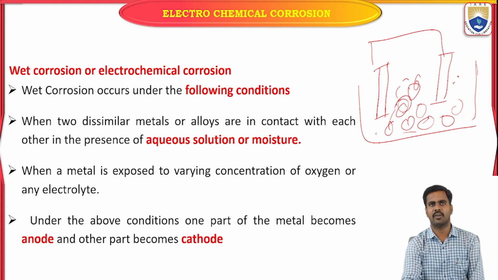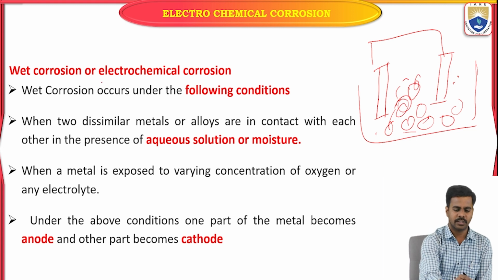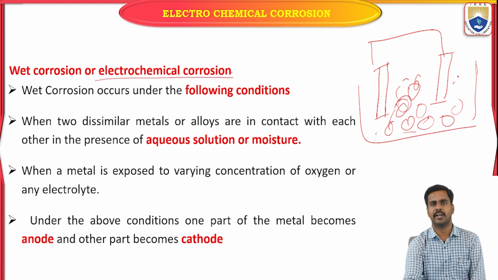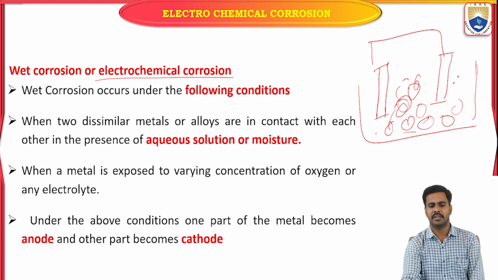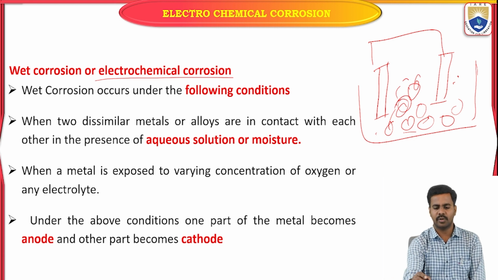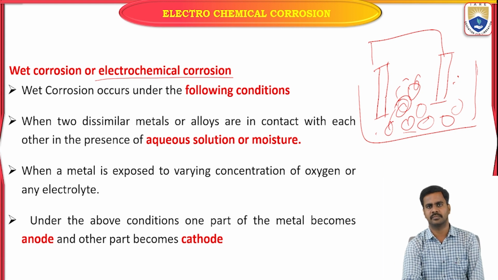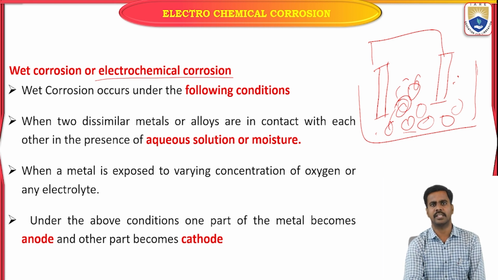That's why wet corrosion is also known as electrochemical corrosion. The mechanism of destruction of metal in presence of moisture looks like an electrochemical cell. That's why we call it electrochemical corrosion.